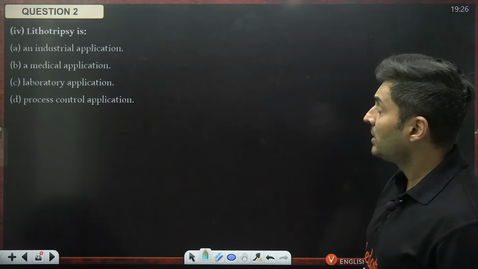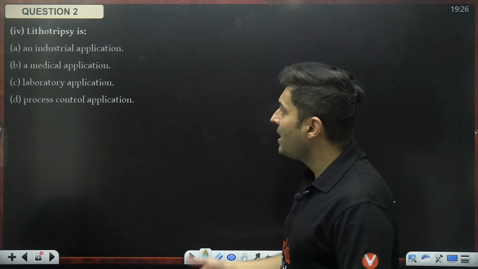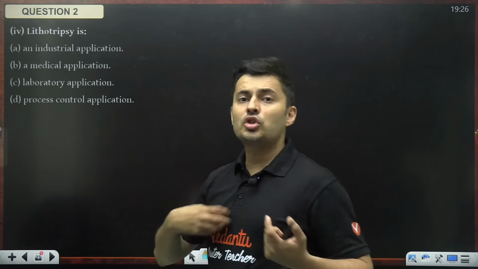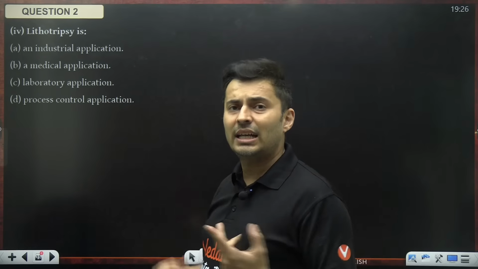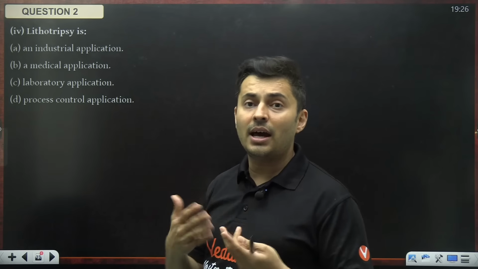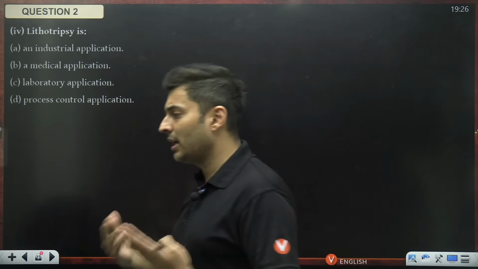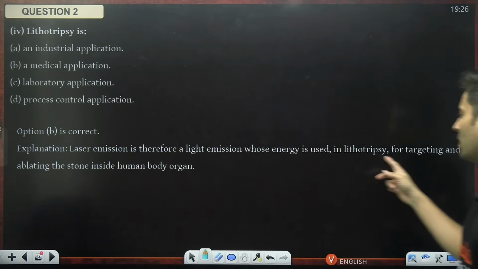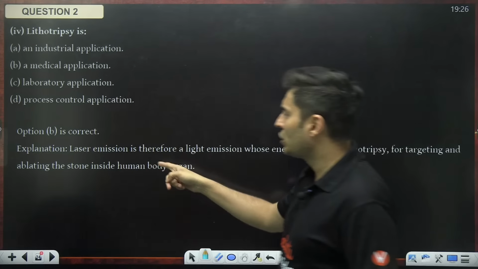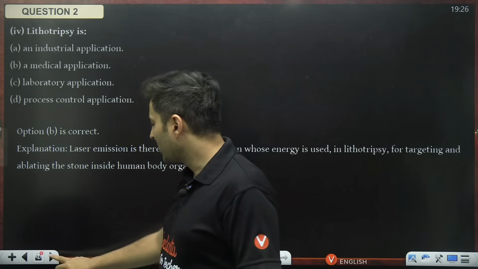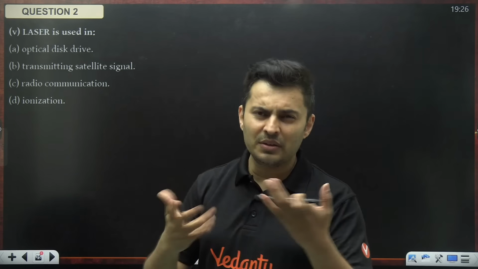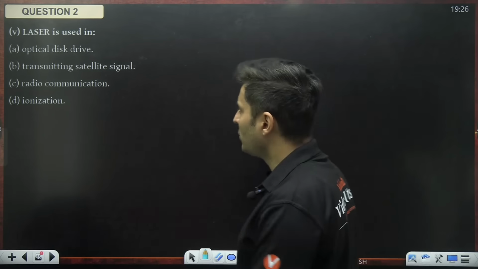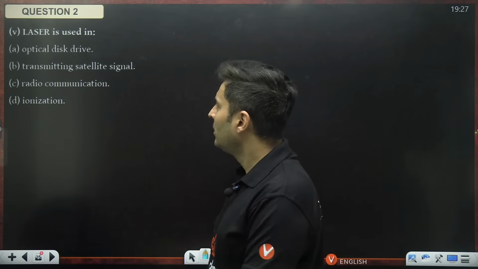Lithotripsy is what? Industrial, medical, laboratory, process control. It is a medical application to detect stones in the kidney. So they use that laser light to figure out if there are any stones in your kidney. Okay, so it's a medical application. It's a laser used for targeting and ablating the stone inside the human body. So it dissolves it, it somehow cures it. We don't have to worry about how it cures. So, for detecting and curing the person.